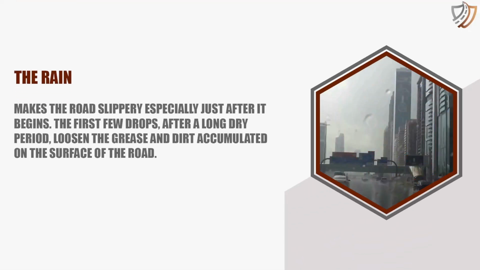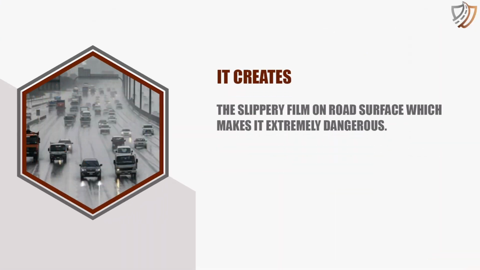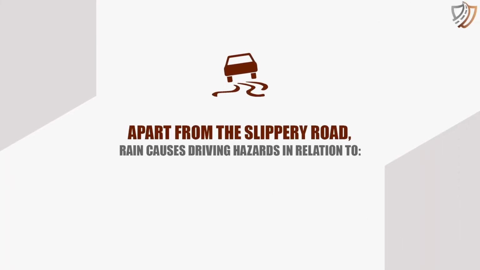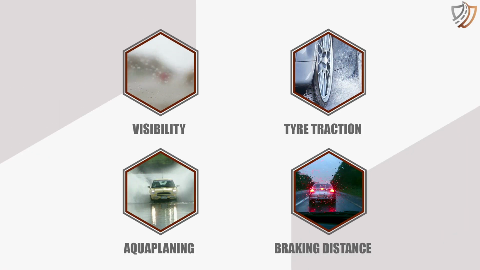The rain makes the road slippery, especially just after it begins. The first few drops after a long dry period loosen the grease and dirt accumulated on the surface of the road. It creates the slippery film on road surface, which makes it extremely dangerous. Apart from the slippery road, rain causes driving hazards in relation to visibility, tire traction, aquaplaning, braking distance.